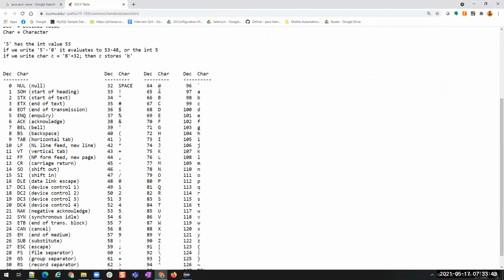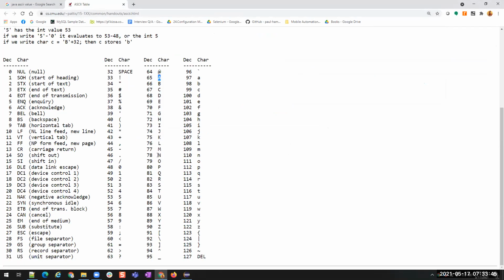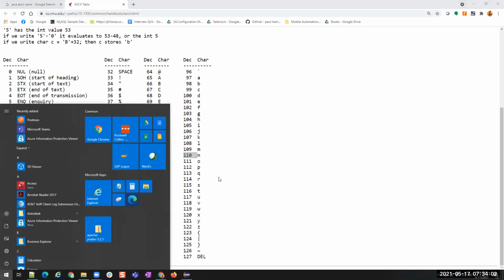See here, uppercase N. What is the value of uppercase N? 78. Okay. What is the value of lowercase n? 110. Now, if you calculate 110 minus 78, what is the difference? Minus 32.